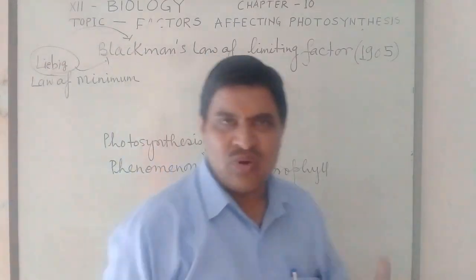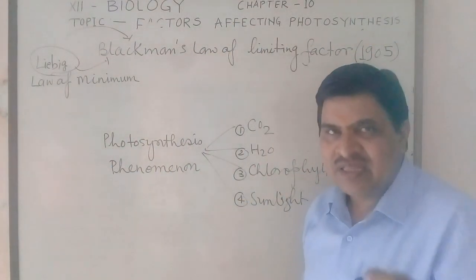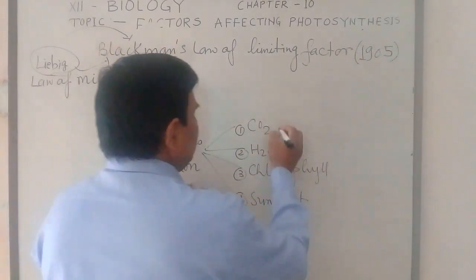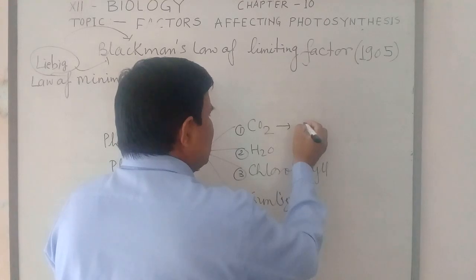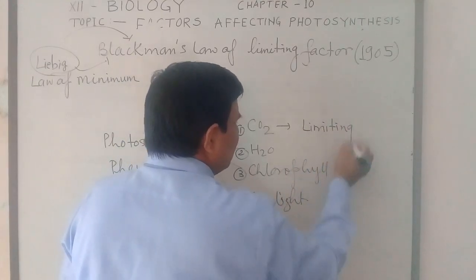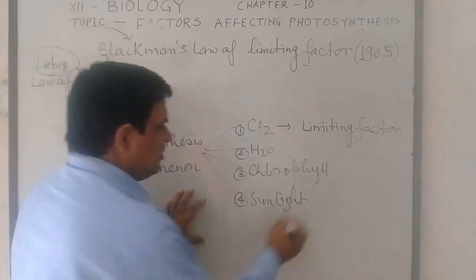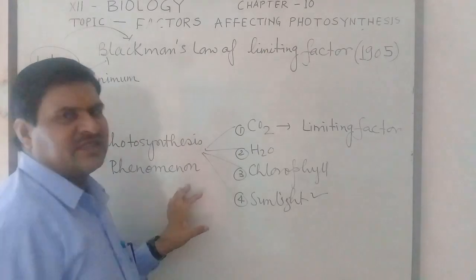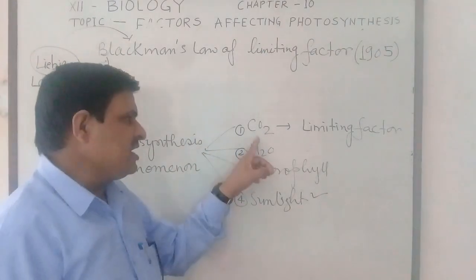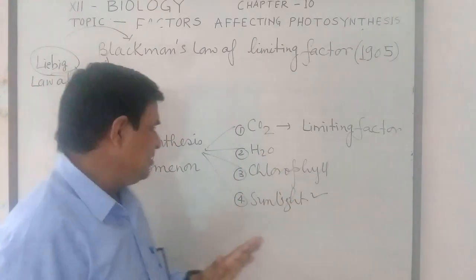Then Blackman told that the factor which is present in the minimum amount acts as limiting factor, like carbon dioxide acts as limiting factor if the sunlight is present but carbon dioxide is absent. At that time, carbon dioxide gas acts as limiting factor.